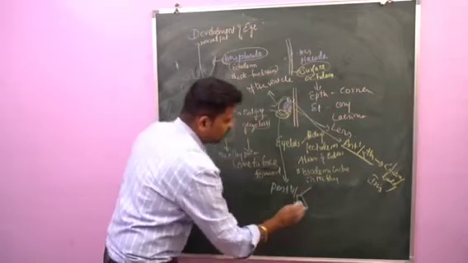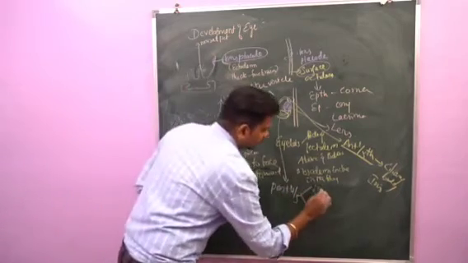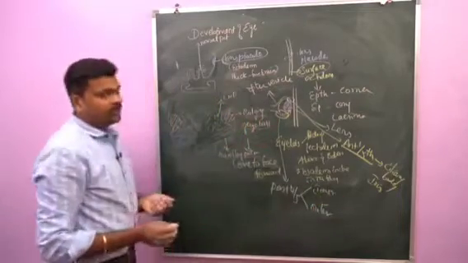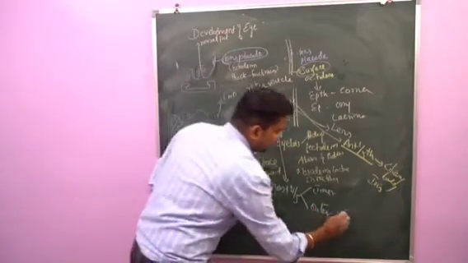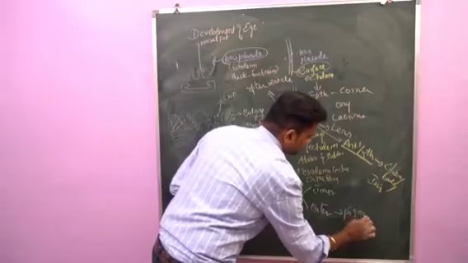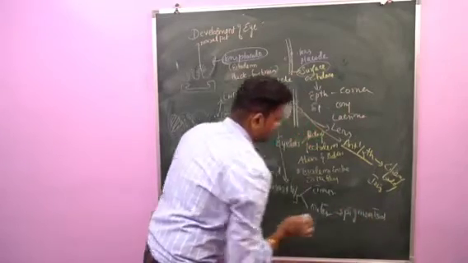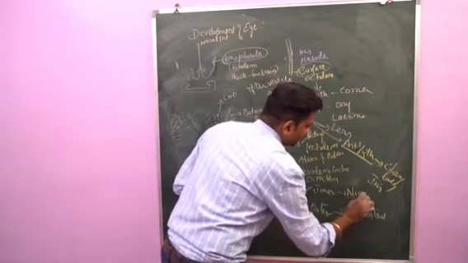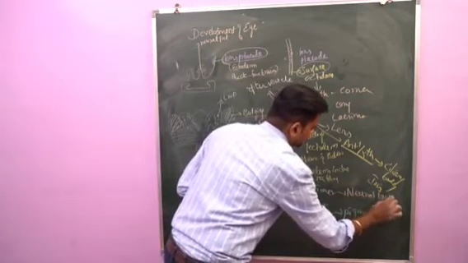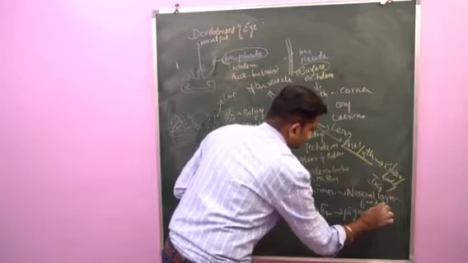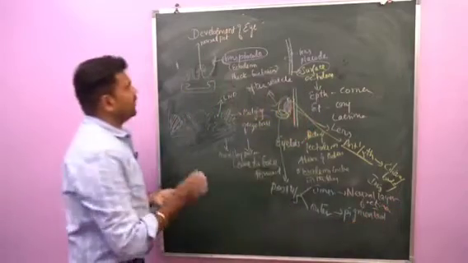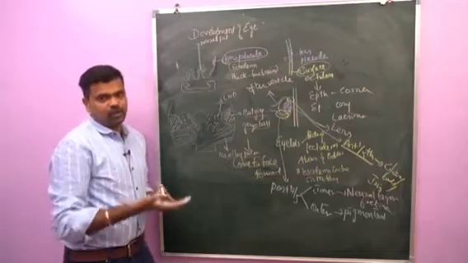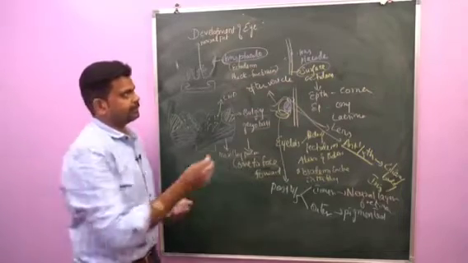consists of two layers, inner and outer. The outer layer gives rise to the pigmented layer of the retina, and the inner layer gives rise to the neural layer of the retina. So this is the brief introduction about the development of the eye. Okay, next we'll go to the development of the ear.